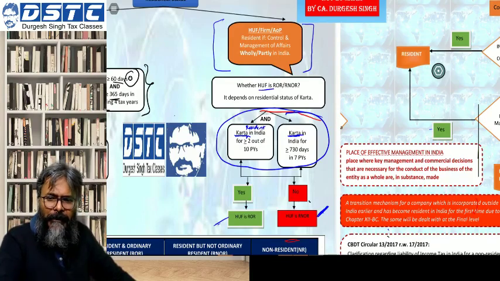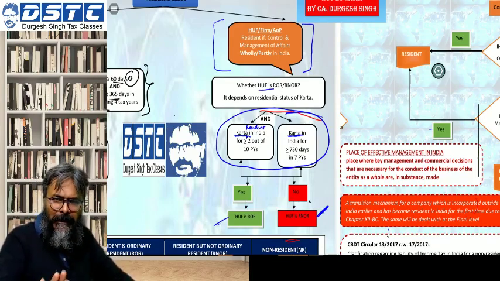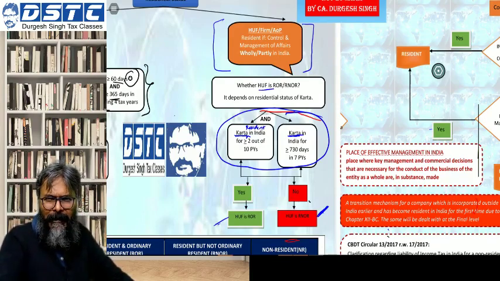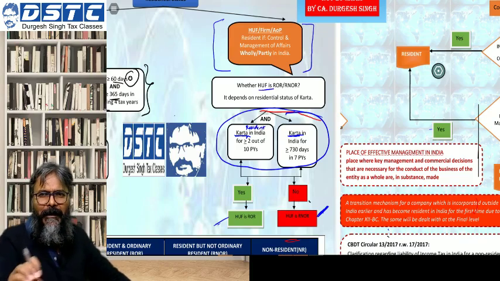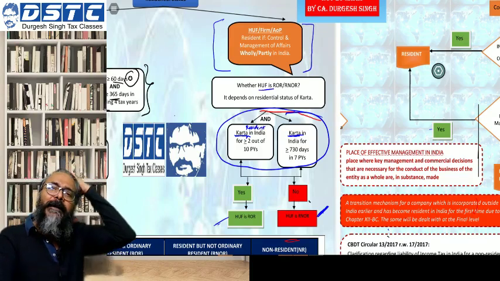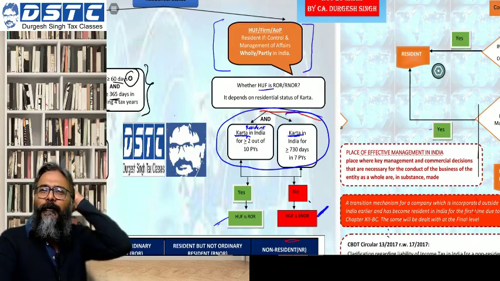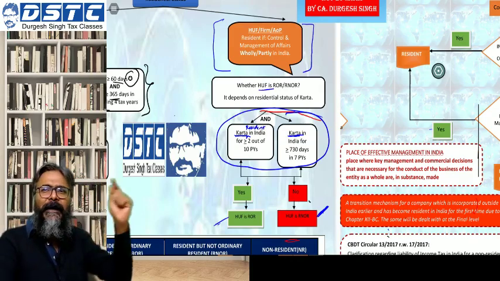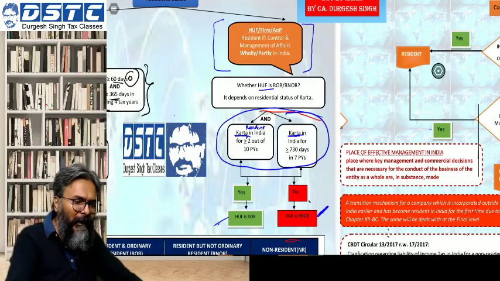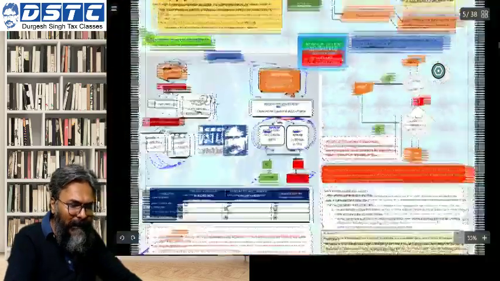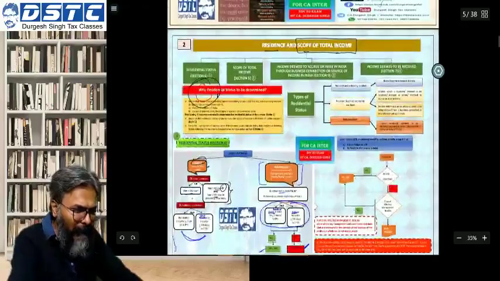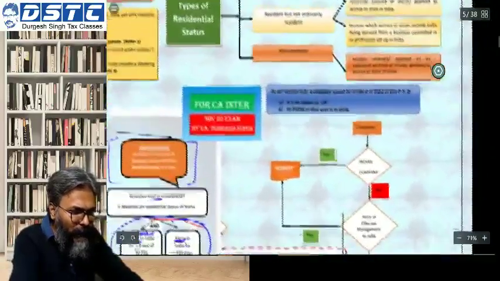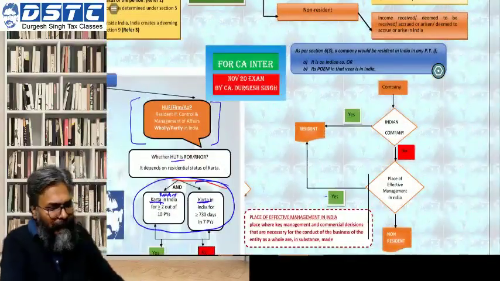So again I'm repeating, students, the concept of resident and ordinary resident, or resident but not ordinary resident, is applicable only in respect of individual and HUF. Just keep this point in mind. With that, now we come to the last particular case, students, the company.